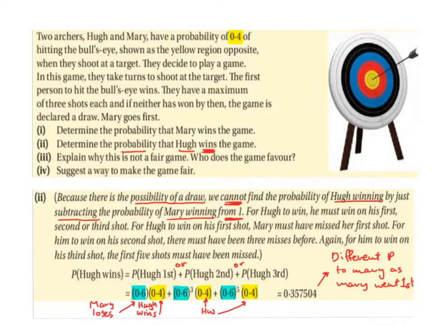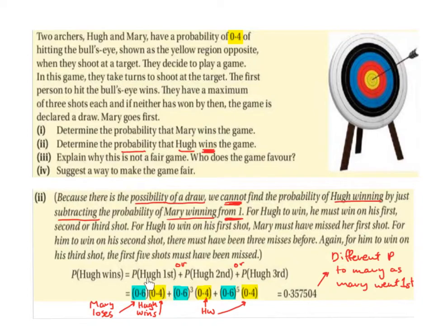Or, which means add, Hugh wins on his third. So this is 0.6 to the power 5 times 0.4. 0.6 to the power 5 represents Mary loses, and Hugh loses, and Mary loses, and Hugh loses, and Mary loses. And then the 0.4 represents Hugh wins.